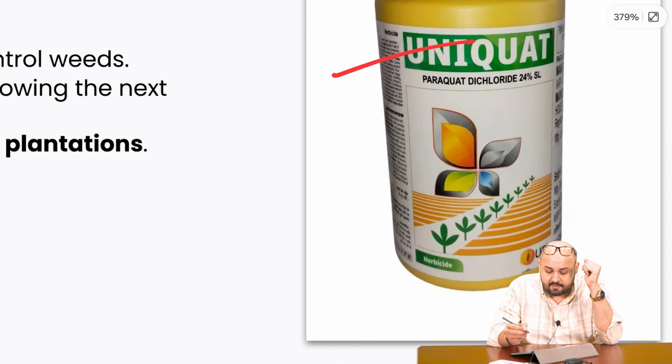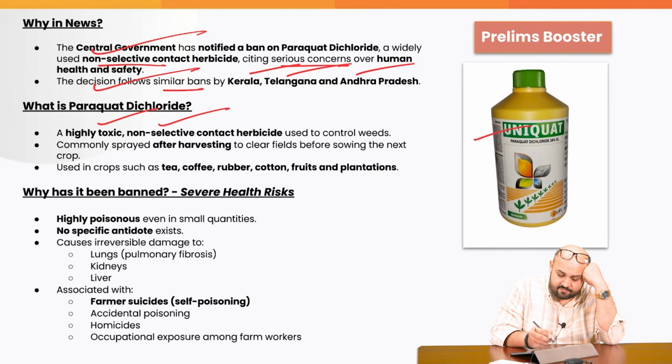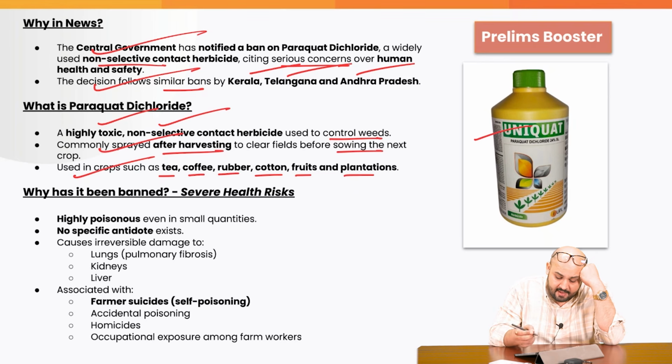This is what Paraquat dichloride is all about. A highly toxic, non-selective contact herbicide used to control weeds, commonly sprayed after harvesting to clear the fields before sowing the next crop. Used in crops such as tea, coffee, rubber, cotton, fruits, and plantations. Why has it been banned?